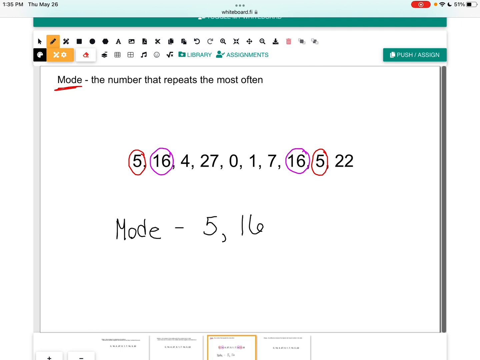There are circumstances where, if we had, for example, another 16 here, then 16 would be our mode and not the 5. And there are circumstances where there is no repeating number, and if that's ever the case, you would say that there is no mode. But what you're just looking for is those repeating numbers in the data, finding which one repeats the most, and you're writing that down as the mode. And as I said, this can be no numbers, one number, or more than one number, as long as they are tied. So that is the mode.